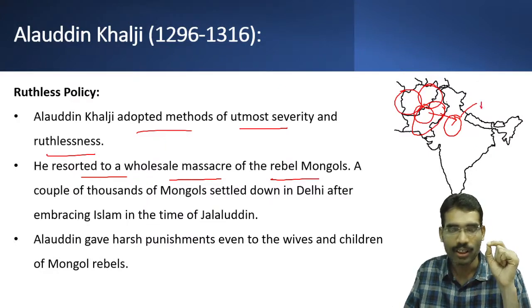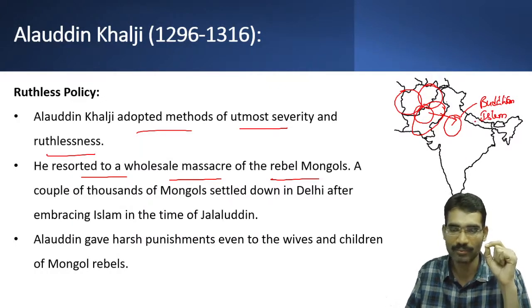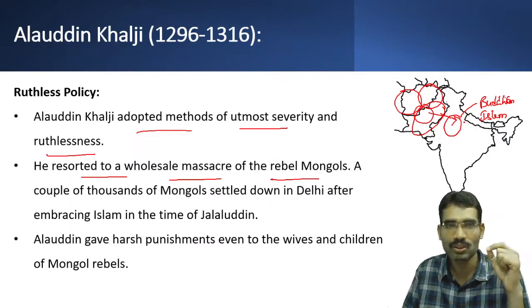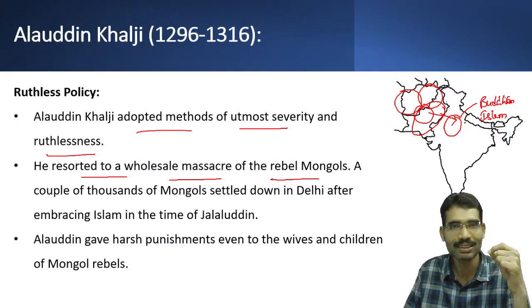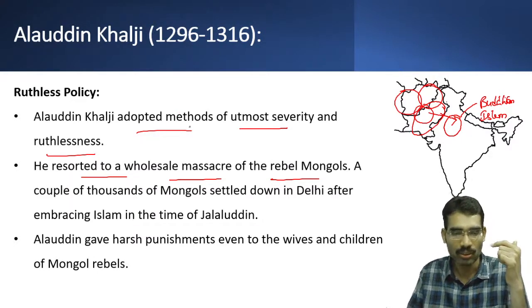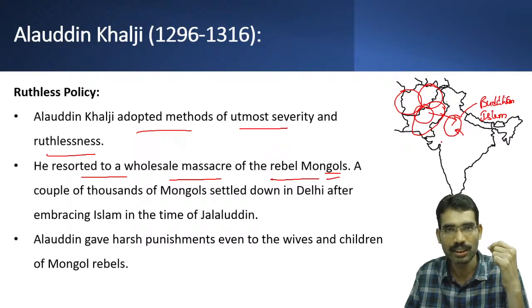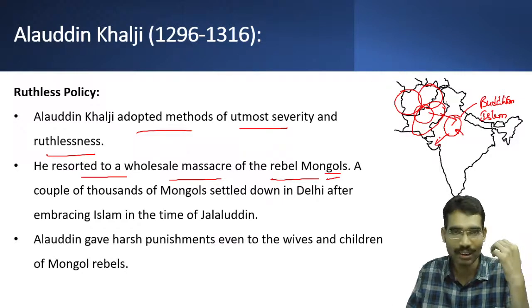Some of them were following a form of Buddhism when they came from Mongolia. They were converted to Islam and were given shelter in the Delhi Sultanate. However, these Mongols sometimes used to create havoc and rebel against the Sultan. During Alauddin Khalji's time period also, there were some rebels among the Mongols. Some Mongols became part of the army of the Delhi Sultanate, and they even participated in expeditions like the Gujarat expedition.